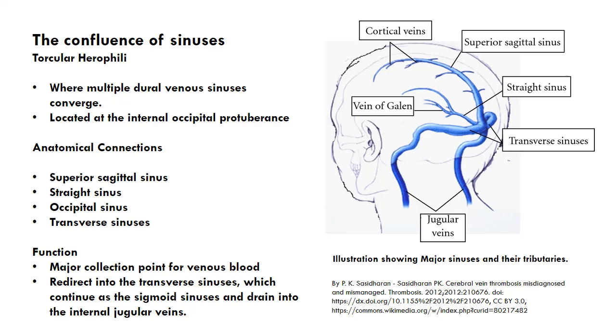Functions of the confluence. It serves as a major collection point for venous blood from both superficial and deep brain structures. The blood from the confluence is redirected into the transverse sinuses, which ultimately continue as the sigmoid sinuses and drain into the internal jugular veins.